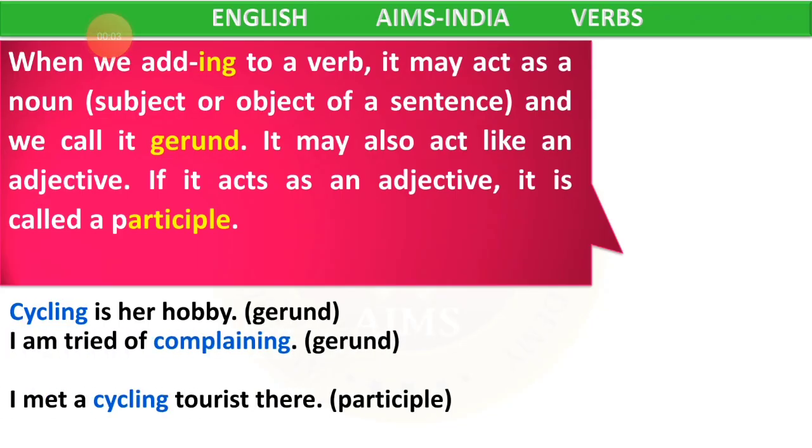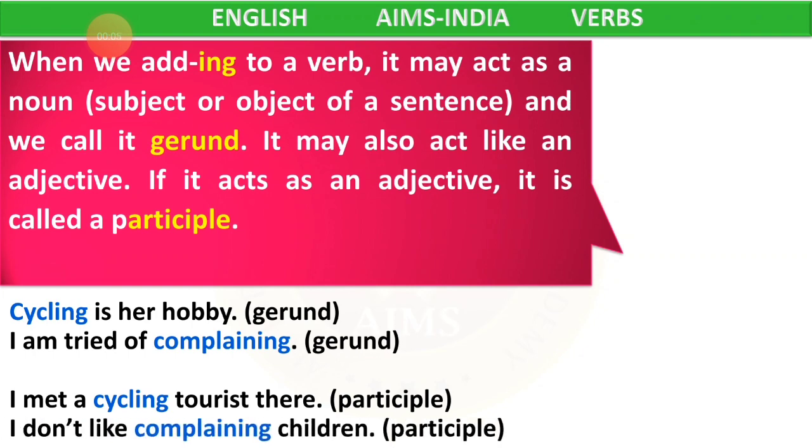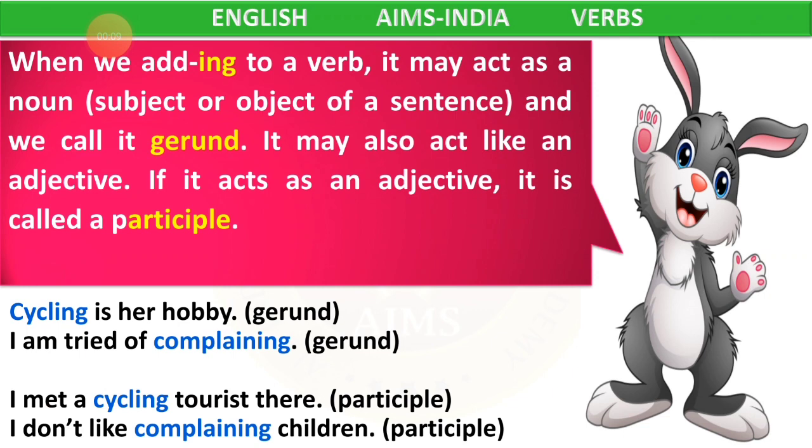So as I said, children, when we are adding ing to a verb, it may act as a noun, subject or object of a sentence, and we call it gerund. It may also act like an adjective. If it acts as an adjective, it is called a participle. Clear?